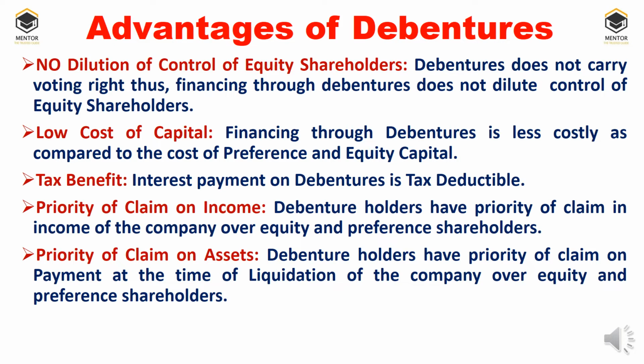Priority of claim on income and priority of claim on assets: already we have discussed these two items as features. Again, these two are considered advantages too. So some of the features become advantages, and some of the features become disadvantages.